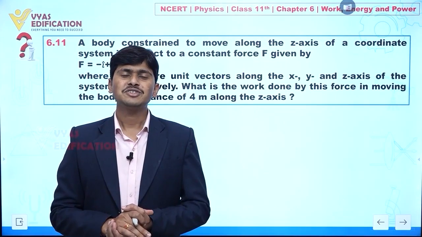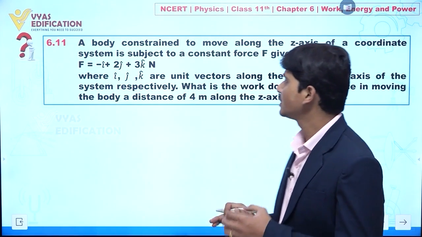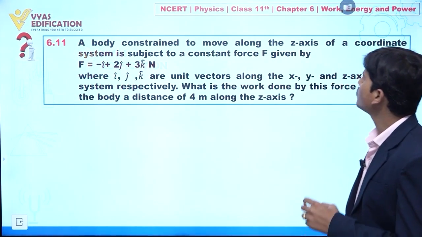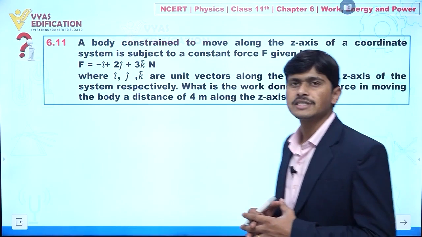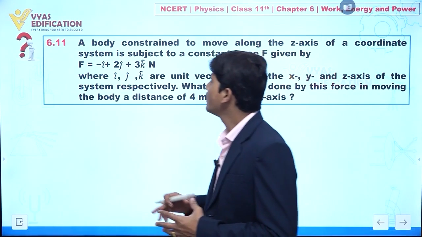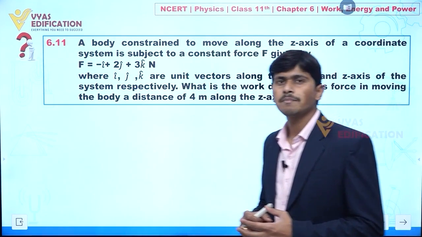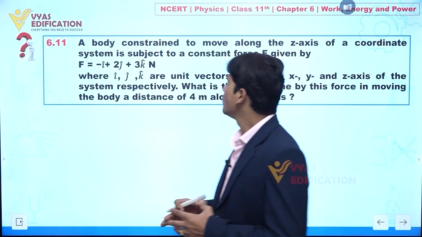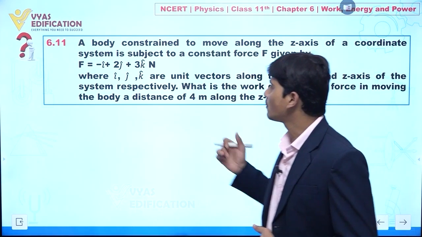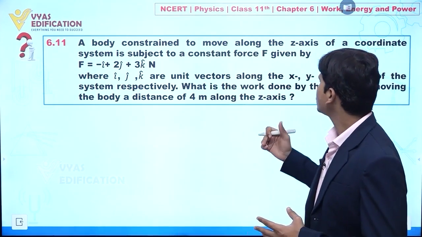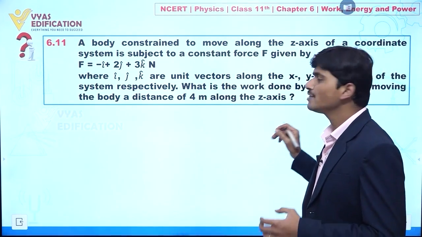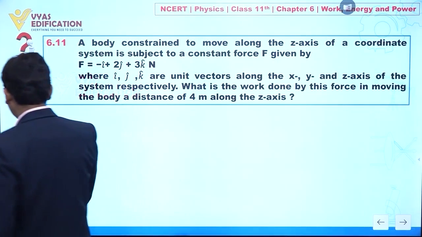Clear? So like this we can calculate displacement as a function of time when power is constant. Clear? Now dear student, we are going to discuss question number 6.11. In this question it is given to you a body constrained to move along the z axis of a coordinate system and subjected to a constant force F, given by F equal to minus i cap plus 2 j cap plus 3 k cap Newton, where i cap, j cap and k cap are unit vectors along the x, y and z axis of the system respectively. What is the work done by this force in moving the body a distance of 4 meter along the z axis? A very simple question we have.